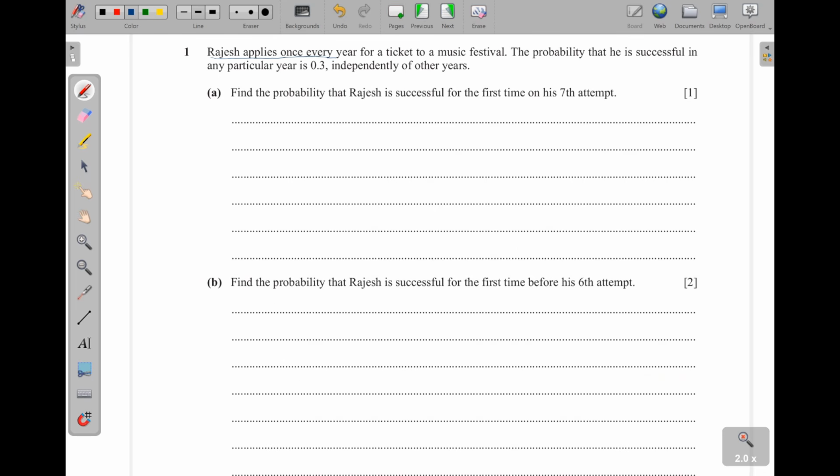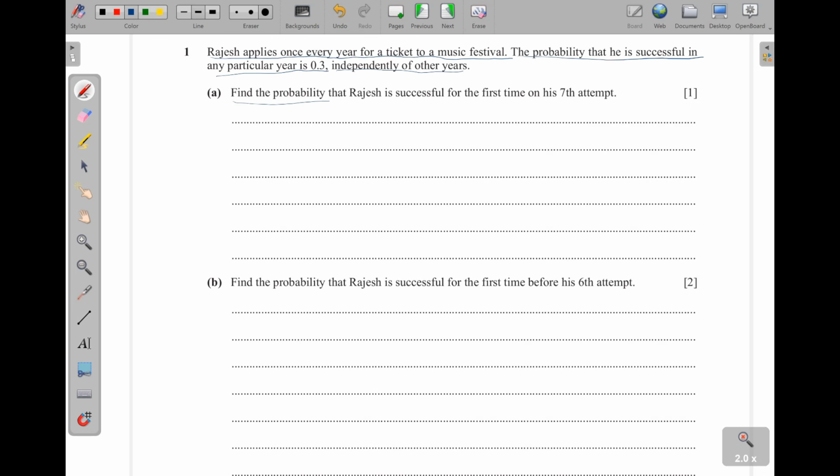Rajesh applies once every year for a ticket to a music festival. The probability that he is successful in any particular year is 0.3, independently of other years. That means this one can be either a binomial or a geometric distribution.